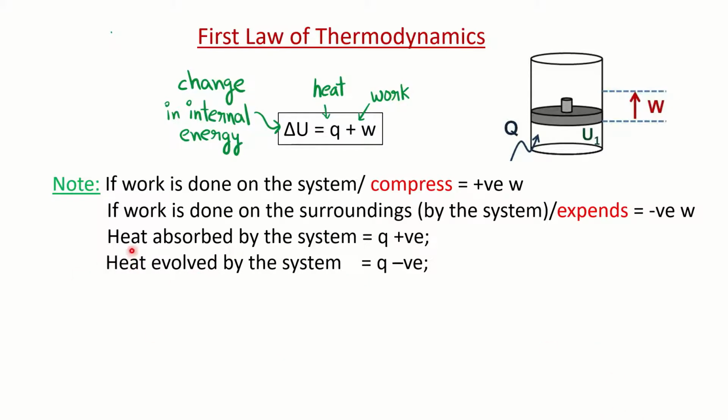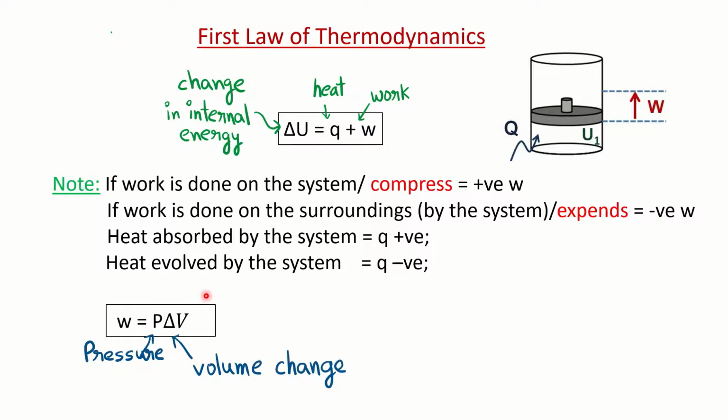The second thing is heat. Either the heat is absorbed by the system or it is evolved by the system. If it is absorbed by the system, the heat gets the positive sign. If it is evolved, then it is negative. Q will be negative in case of evolution of the heat.